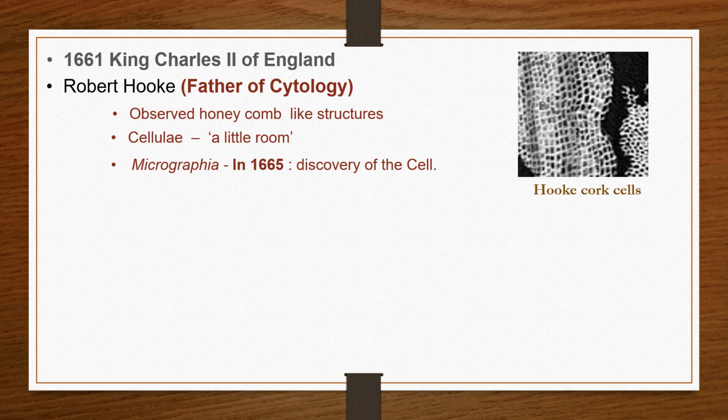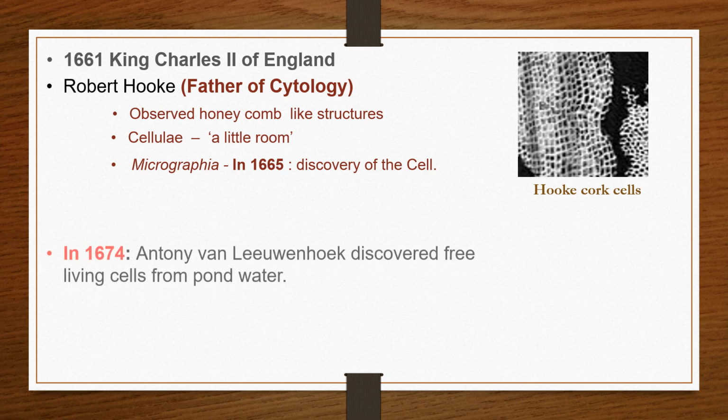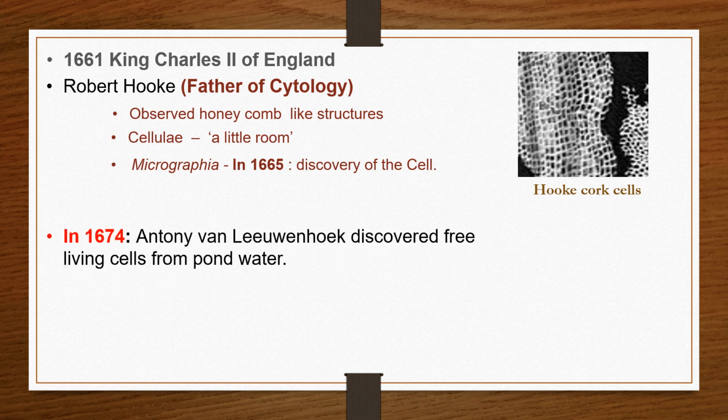The discovery of the cell ignited the spark of cell biology and set a trend of scientists making discoveries by looking through microscopes. Thus, around 1674, another scientist, Antony van Leeuwenhoek, discovered free living cells from pond water.